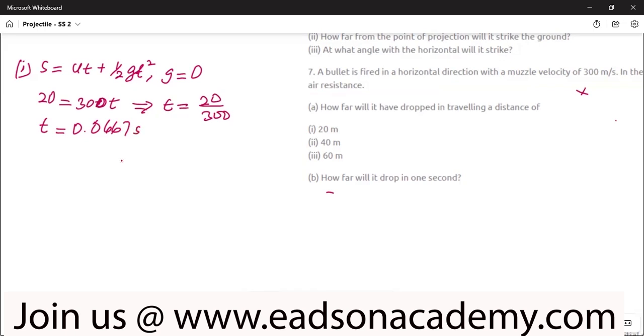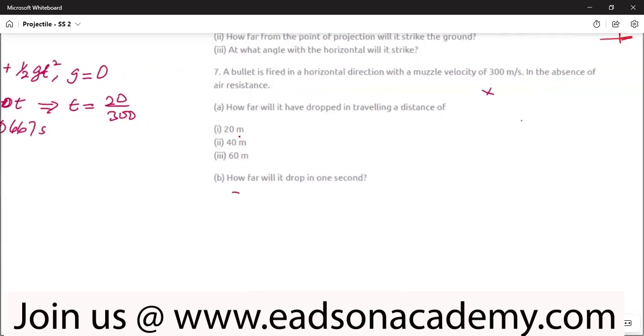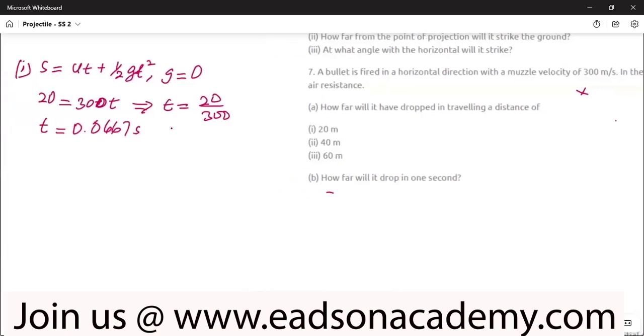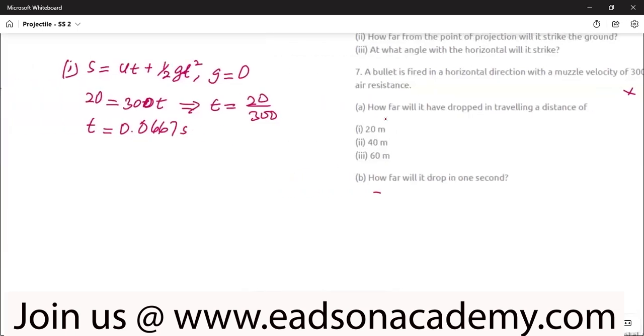Then the question asks us to find how far it will have dropped after traveling this very distance. What we calculated here is the time taken to travel this distance. The time taken to travel this distance of 20 meters is 0.0667 seconds. With this time, we can know the height of the bullet above the ground at that very instance.